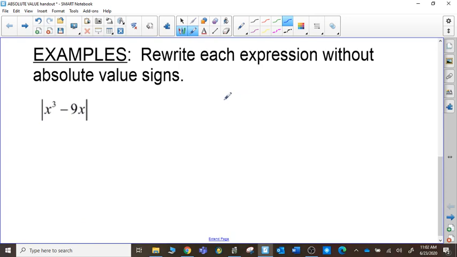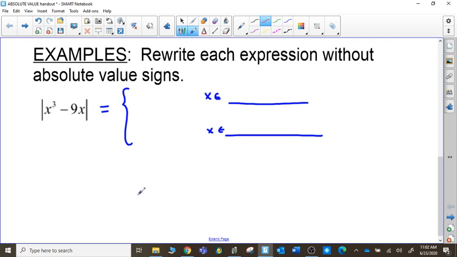One of the reasons why it's important, and I always allude to the absolute value signs kind of like jail: you can't do anything with these expressions. Nothing can come in, nothing can go out. So our goal today is to rewrite it as a piecewise function where we indicate where the expression is positive and we wouldn't need to change it, and where the expression is negative, and therefore we would need to change the signs.